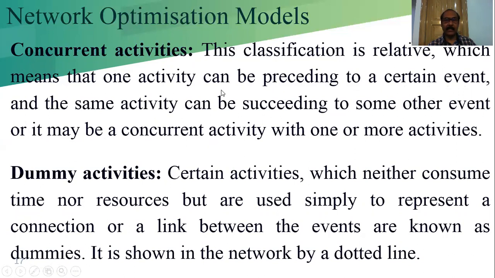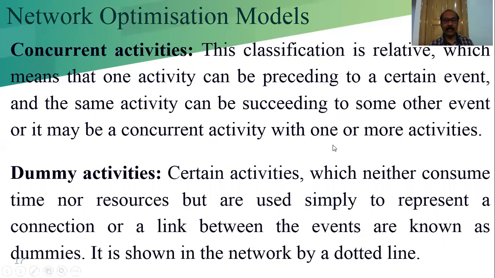I want to show you this by using the diagram. So when two activities are running and they are the predecessors of a particular activity, that way they are concurrent.